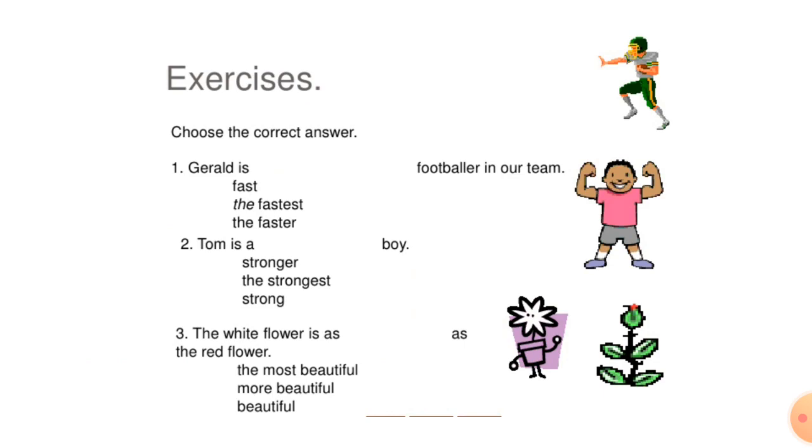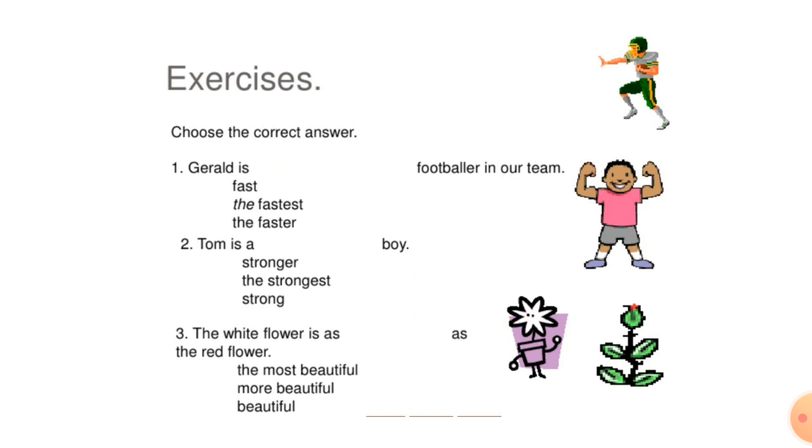And note this: adjectives of one syllable that do not end in the letter E form the comparative degree by the addition of -er and the superlative degree by the addition of -est, as in high, higher, highest.